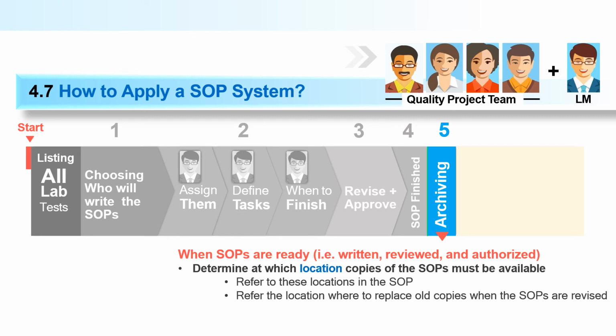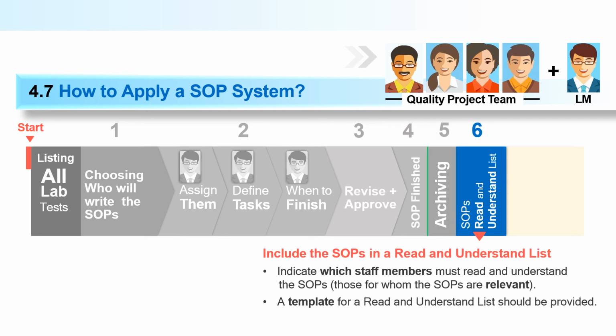Now include the SOPs in a read and understand list, to indicate which staff members must read and understand the SOP, those for whom the SOPs are relevant. Suppose some staff members are involved in the preparation of reagents, some in performing any analysis, and some in the maintenance of equipment. So here you have to create a read and understand list. It means that the particular person has read that SOP and understood what is written in it.